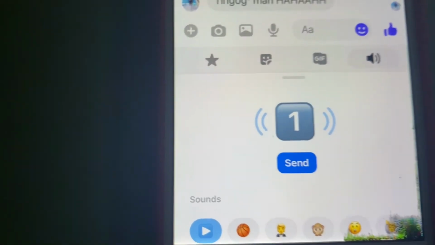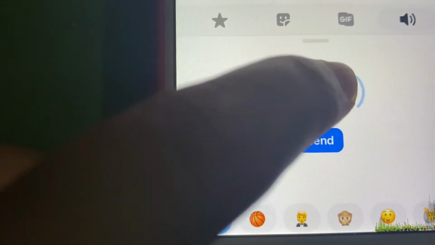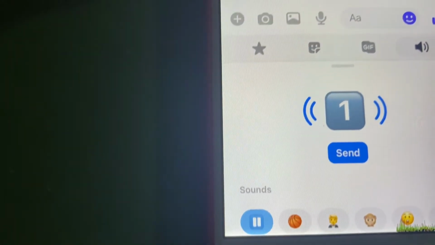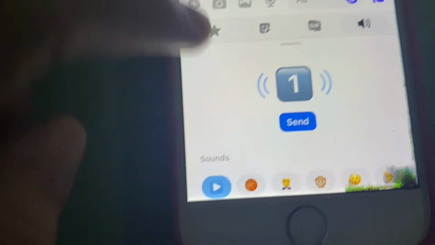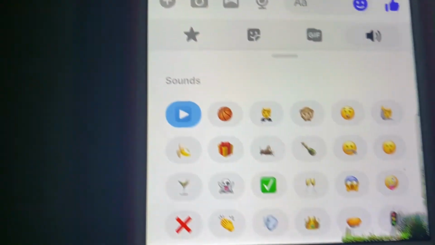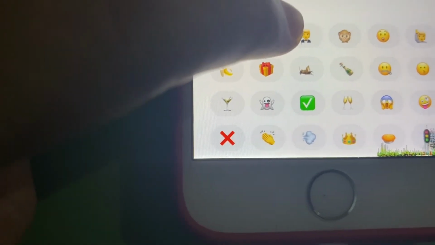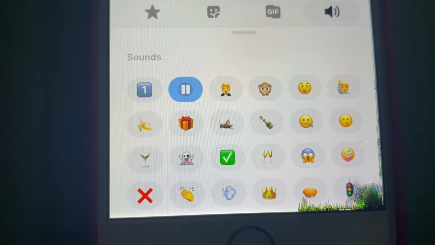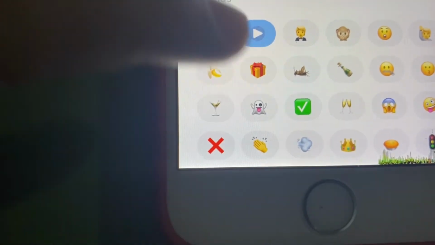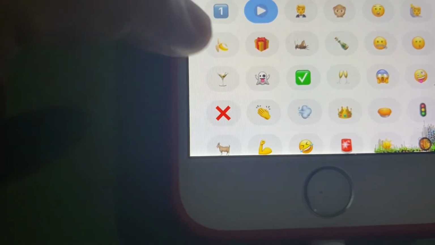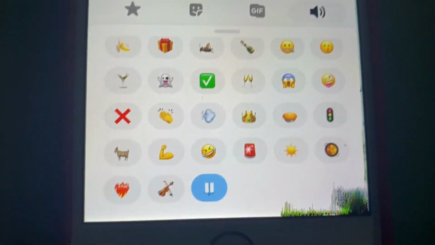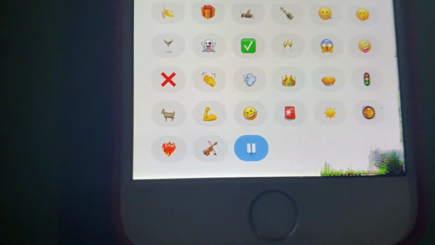Before you send, if you would like to know how it sounds, you can click it and listen to it. Another one. Yes, just like that. Or you can also listen to another emoticon, just like this. Of course, it's the sound of a basketball. Or you can also listen to this one, the Christmas tree. It's beginning to look a lot like Christmas.